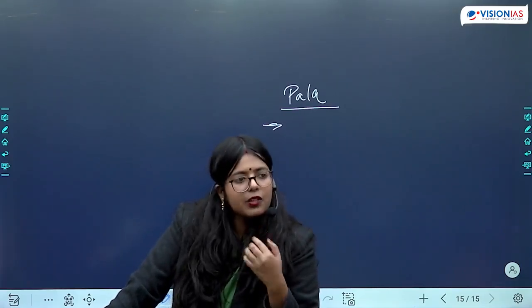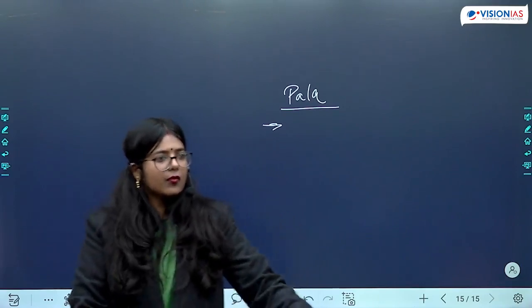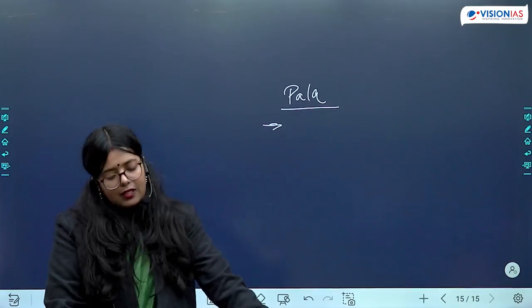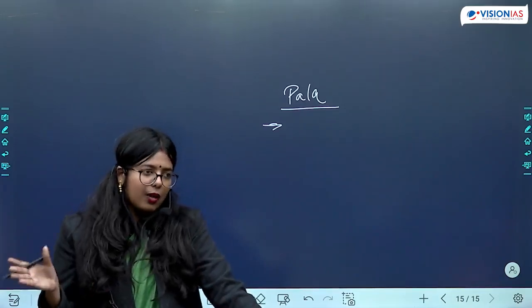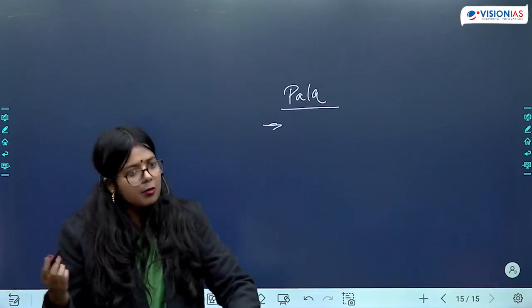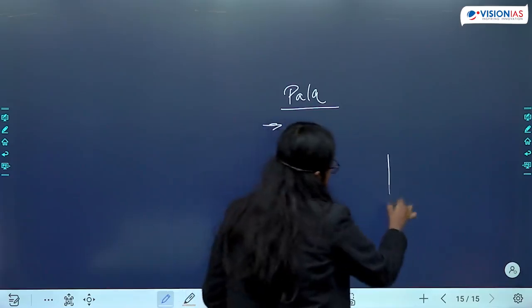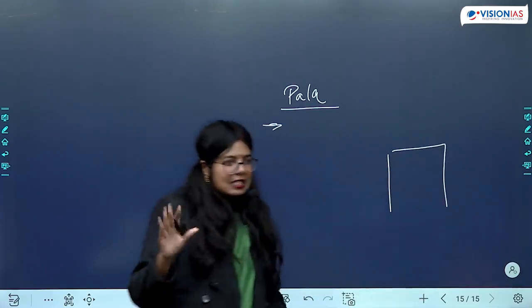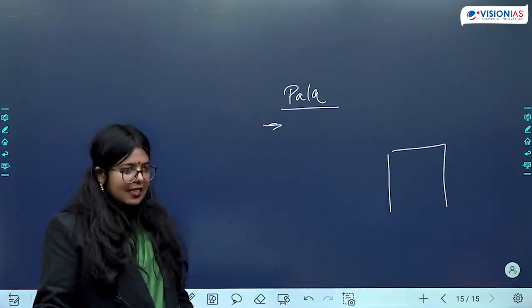What do we mean by Sarvato Bhadra? So Sarvato Bhadra is a kind of temple where you have 4 gates in the Garbhagriha. When we use the term Garbhagriha, it means a chamber where the main deity of the temple resides. Okay.